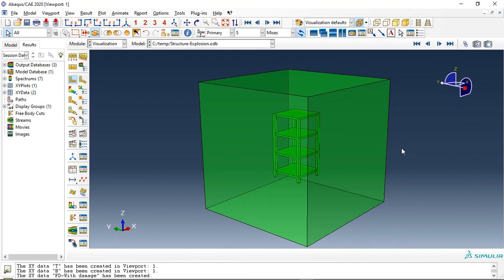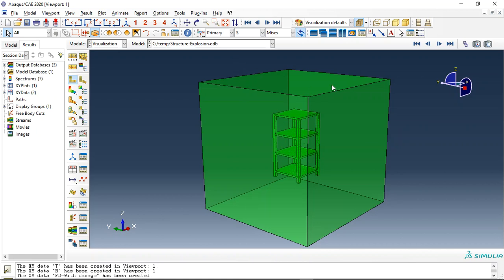Today I did a model of the CEL, or Coupled Eulerian-Lagrangian, explosion inside the ultra high performance concrete reinforced building.